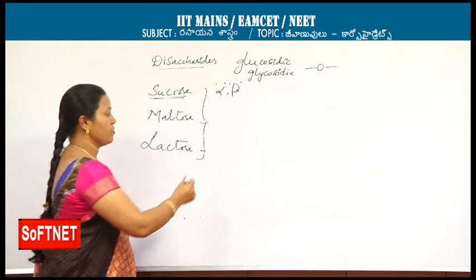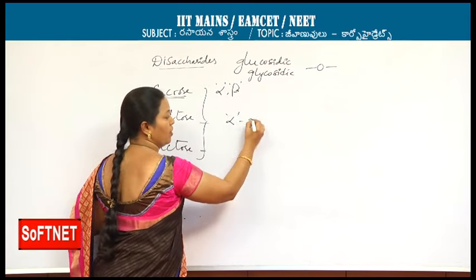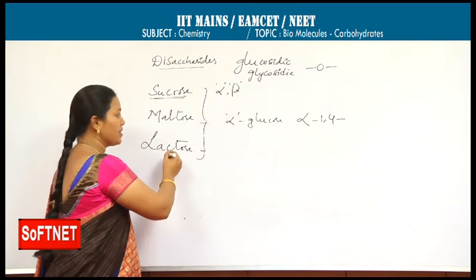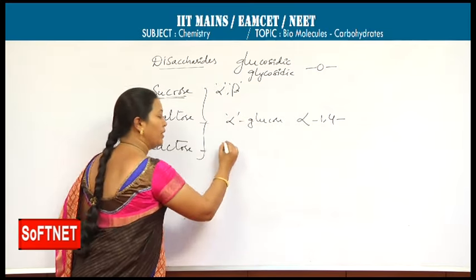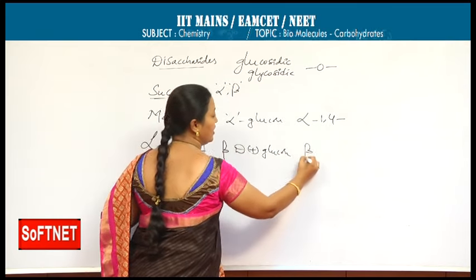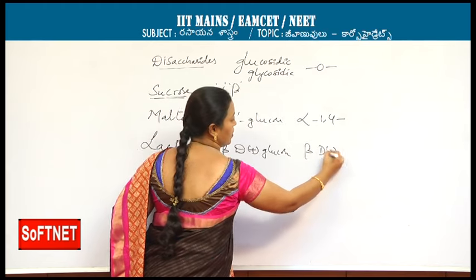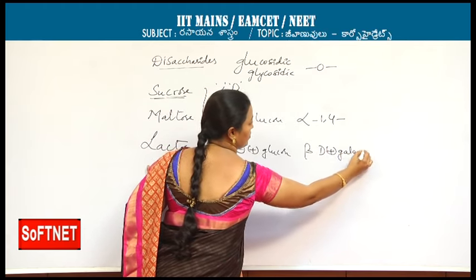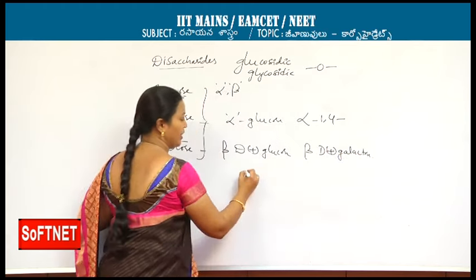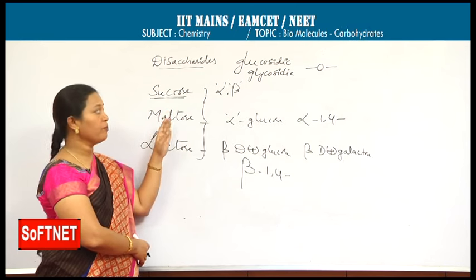In maltose, two alpha glucose units are present, with an alpha 1,4 glycosidic linkage between them. Whereas in lactose, beta D glucose and beta D galactose are the monosaccharides. Between these, the linkage is a beta 1,4 glycosidic linkage. The specific linkages you should remember.